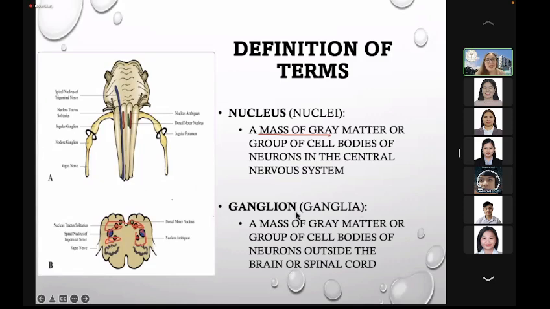When we say ganglion or ganglia, these are masses of gray matter, a group of cell bodies that are located outside the brain and the spinal cord. Again, ganglia are located outside. Neurons, these are cell bodies inside the central nervous system.